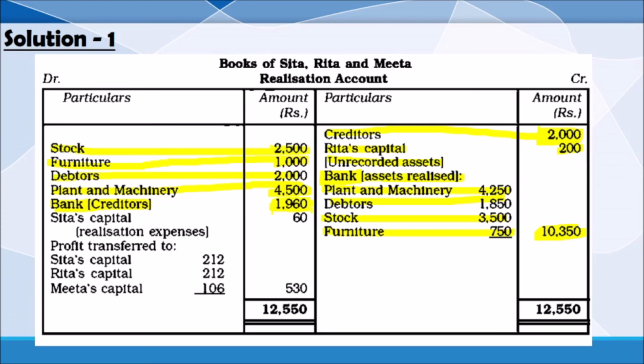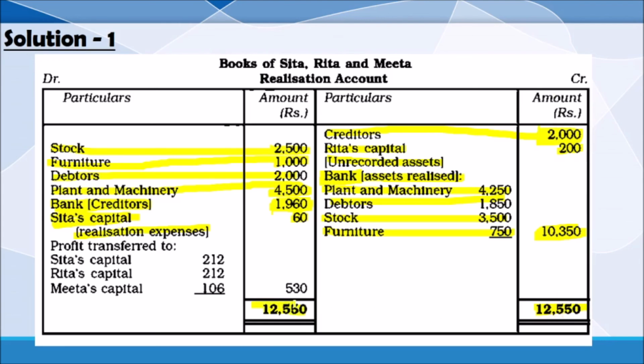So that is the amount which shows the realization. And Sida have to pay only 60 as a realization expense. The total amount of realization is 450, but it will be adjusted in her capital account. But here she has to pay 60 as a realization expense. So Sida's capital account 60, the realization expense. Then we will find the total of the sides, and the total in the credit side will come 12,550.